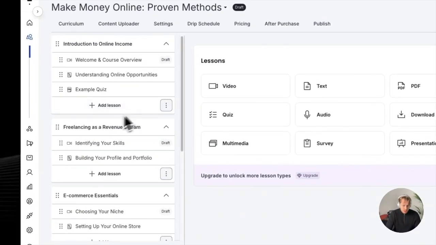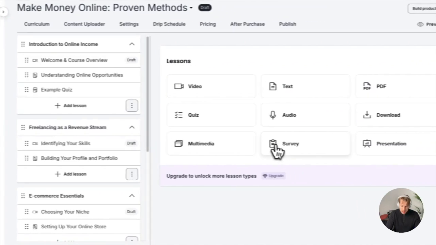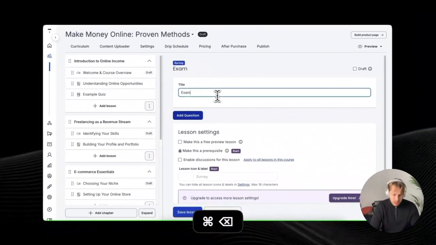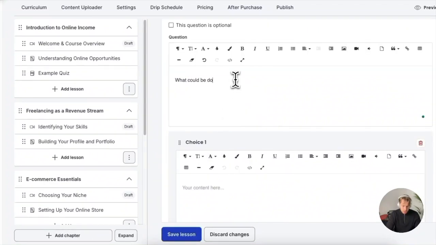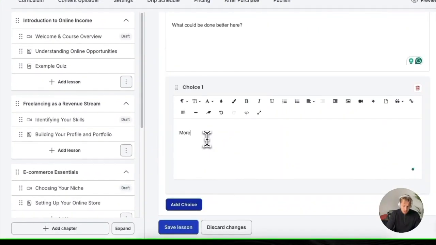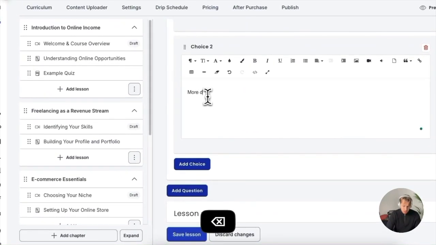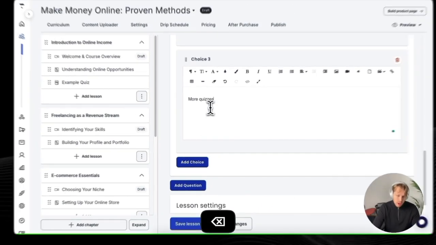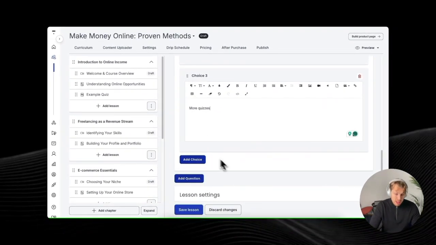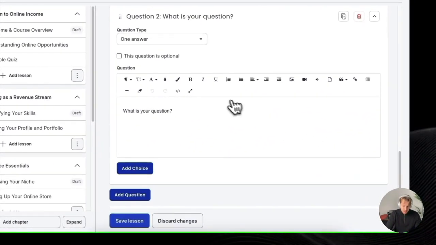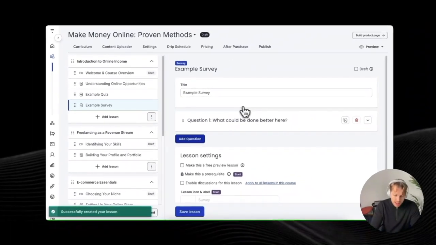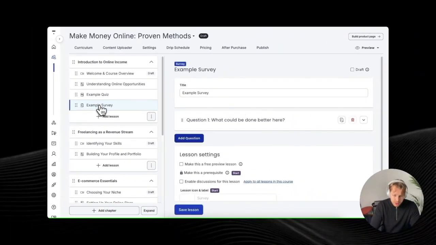And let's try some other content type as well. Let's once again click on add lesson, and this time let's do a survey. I'm going to add, let's call it "example survey" for now. Then add question: what could be done better? More videos, more downloadables, more quizzes. So I'm basically just polling my students on what they would like to have more of in this chapter. Then let's click on save survey, or save lesson. And now we have this survey right here.